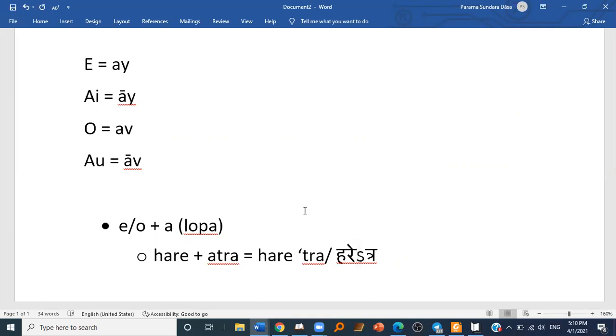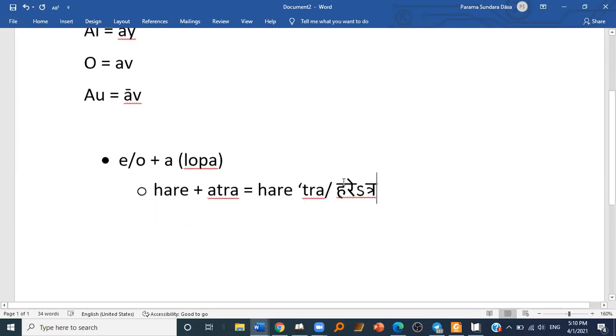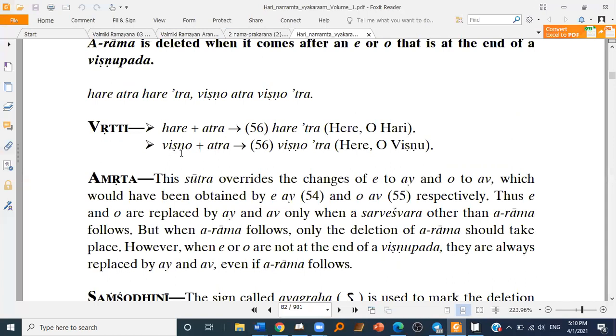Like this. So this sign simply means it's a deletion of A Rama. And we had A Rama here. Okay, Prabhus? Yes, Prabhu. And then similarly, Vishnu Yukta Atra becomes Vishnotra. So when we have to pronounce it, we do not pronounce this separately because it's deleted. A Rama is deleted. So this comma, apostrophe, means it's deleted. So we say Vishnotra, not Vishnu Atra, simply Vishnotra.